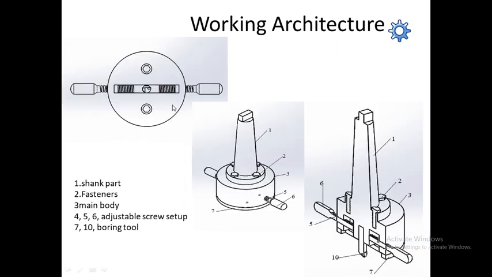Similarly, the detailed diagram of the working architecture is in this slide. On the same shank part, I show you the cutting cross section. In that, 4, 5, 6 are the screw mechanisms used for the boring bar sliding on the guideways. Then the shank part is used to fix the toolbar on the machine tool spindle. The second part number is used to join the main body to the shank. Part number 3 is known as the main body of the toolbar. These are all the parts available with the toolbar.